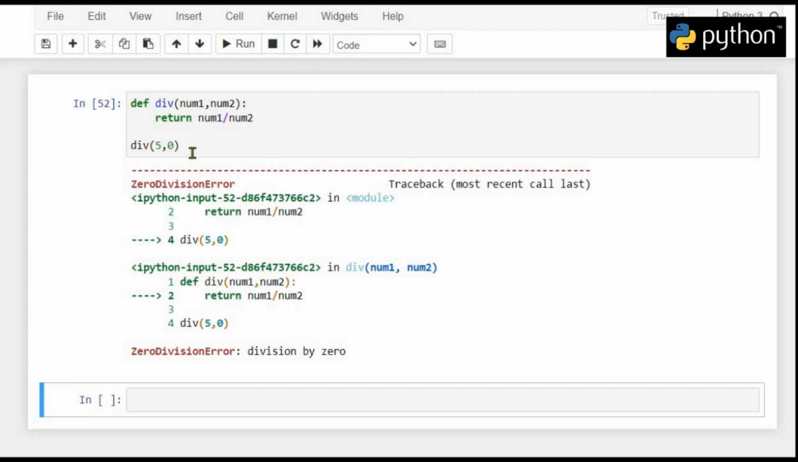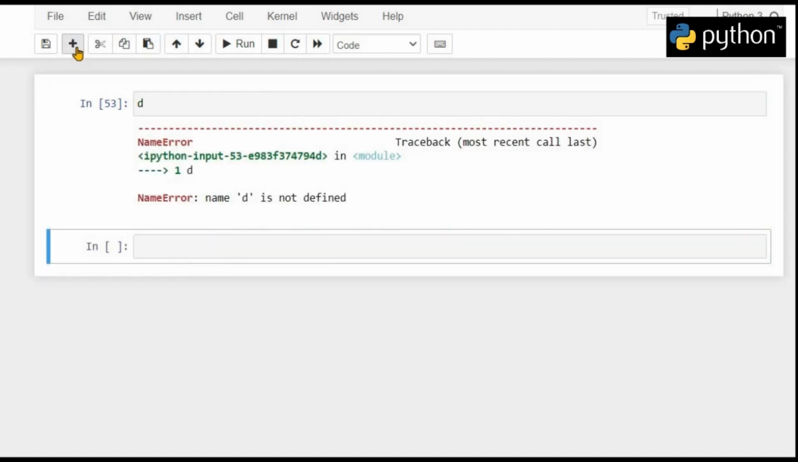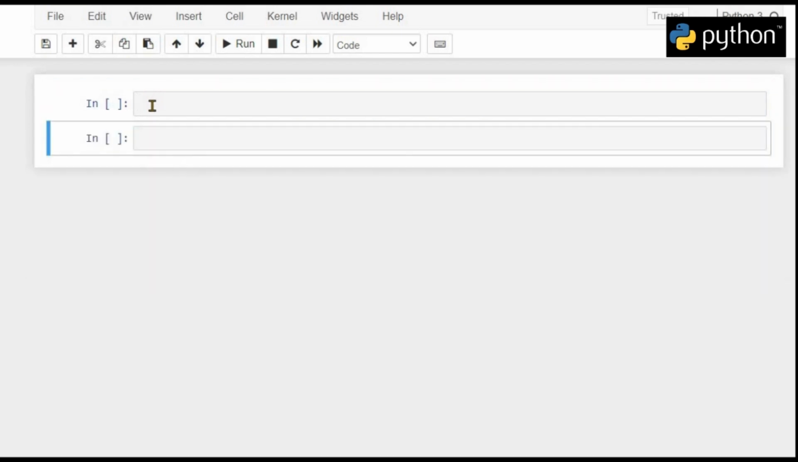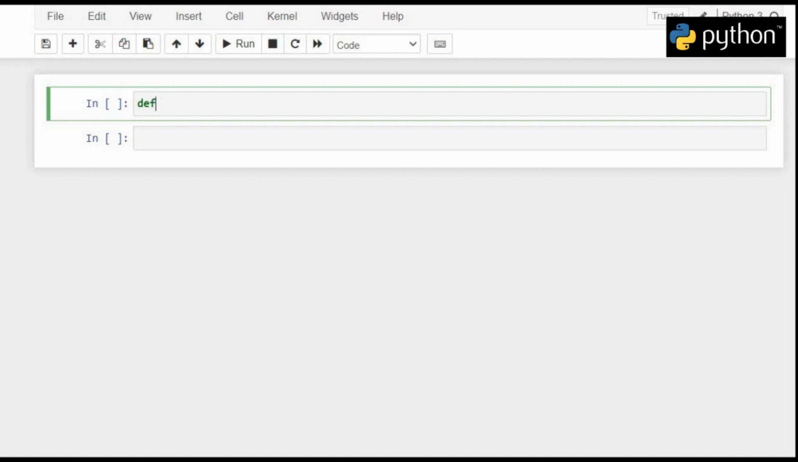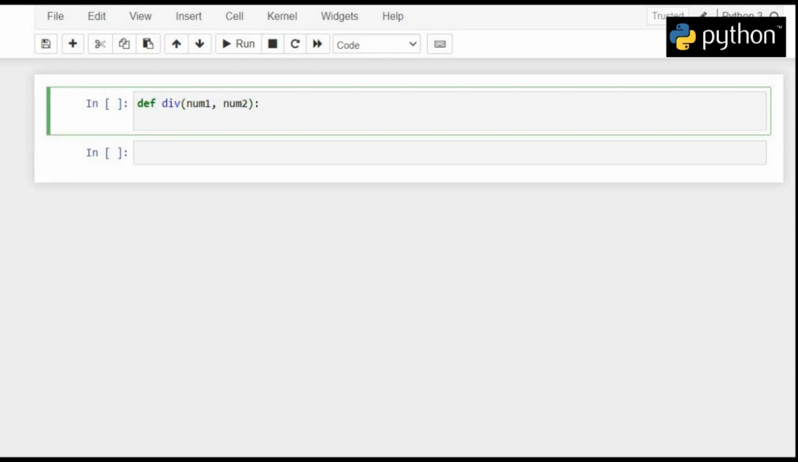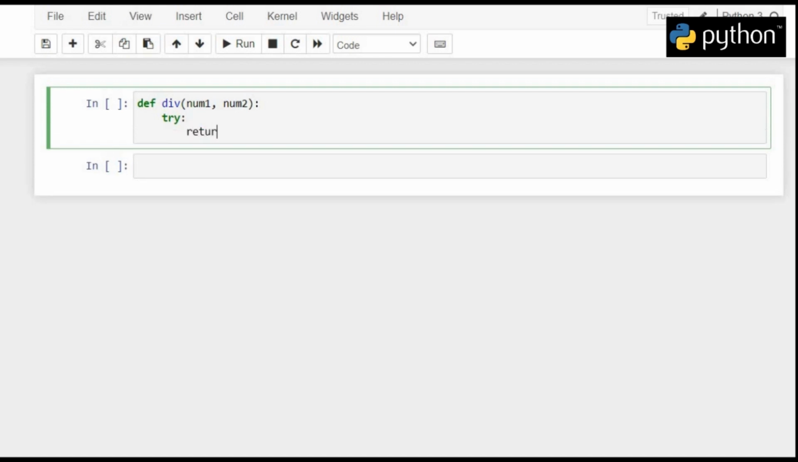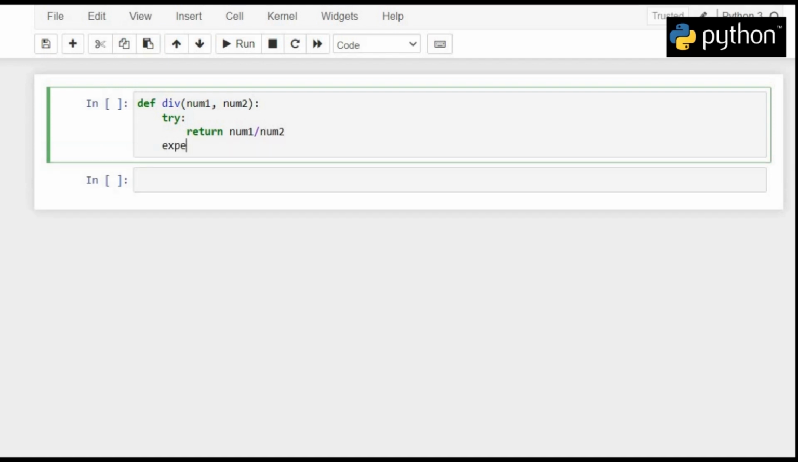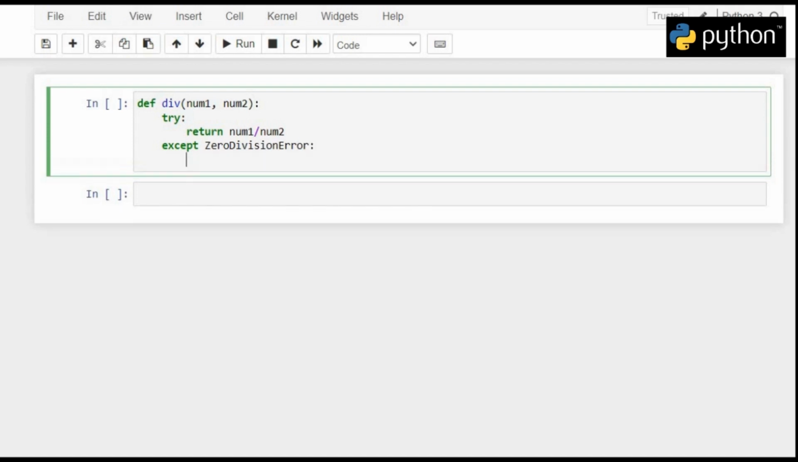So for example, if we want to describe this same function for bypassing this zero division error, we will say def div, which takes two arguments num1 and num2, and first it tries the indented block of code, that is return num1 divided by num2, and if it encounters a zero division error, then Python will simply say that you are trying to divide by 0.